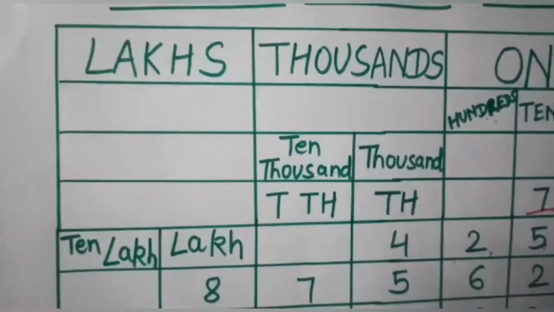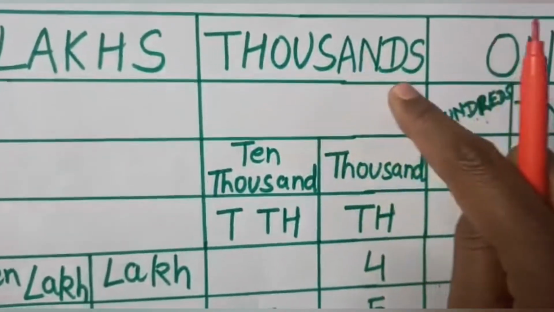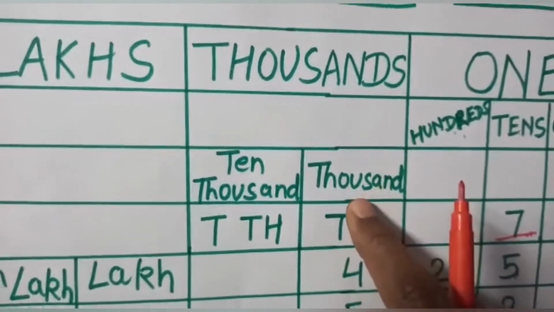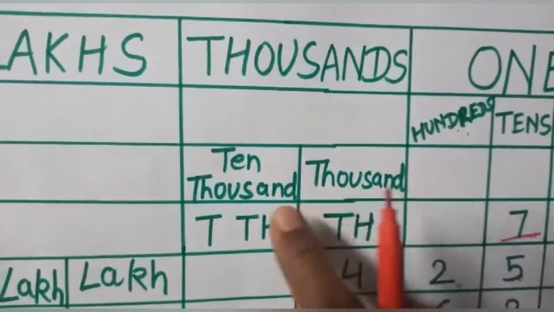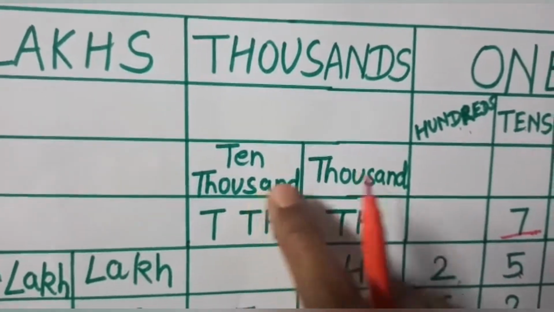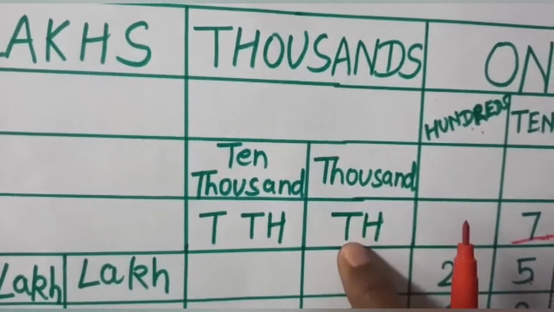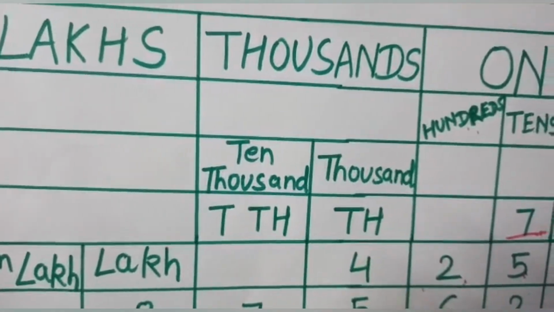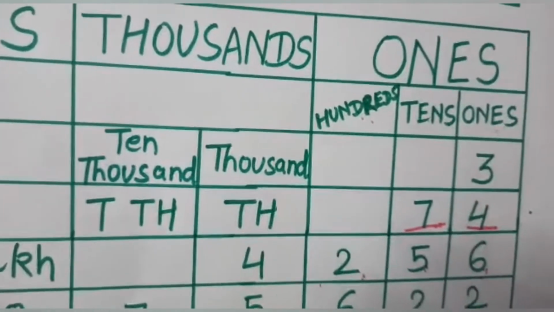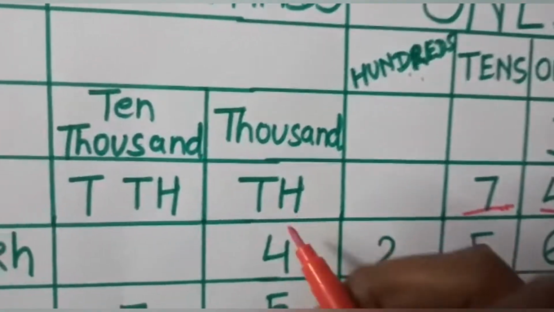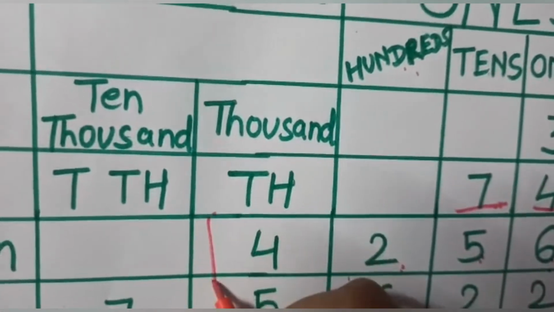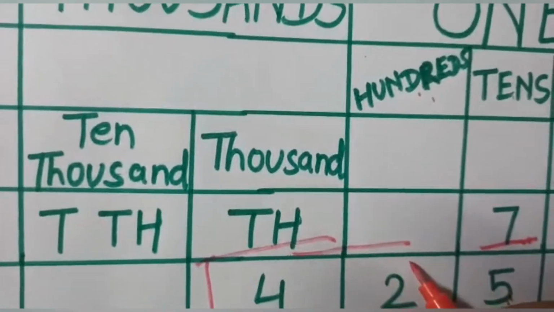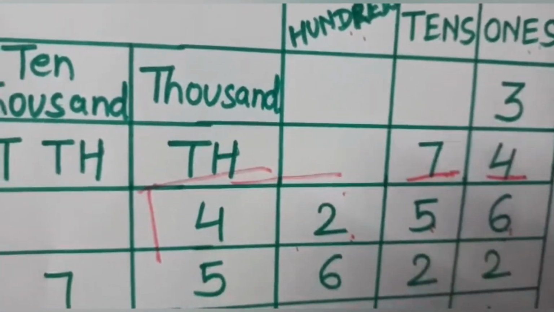Now let's move to another house, that is thousands. It has 2 places, thousands and ten thousands. In short, it can be written as TH, TTH. Now let's see another 4-digit number.